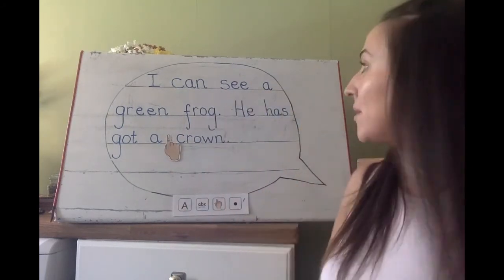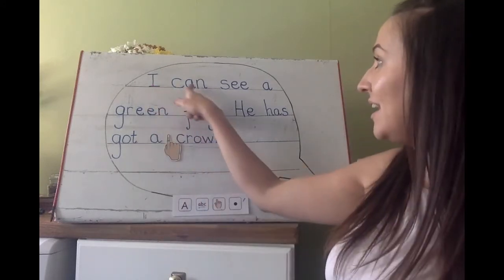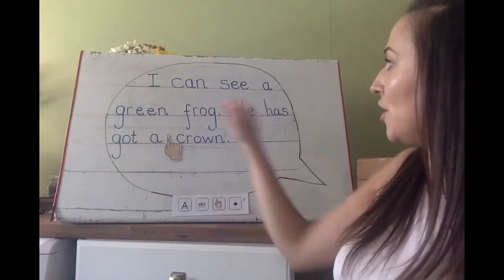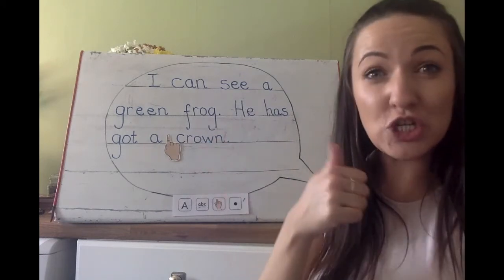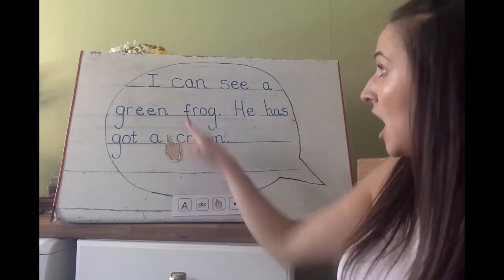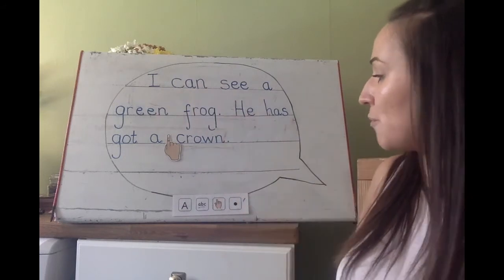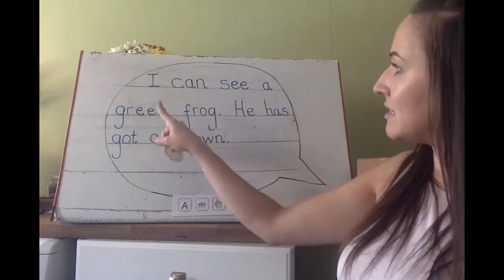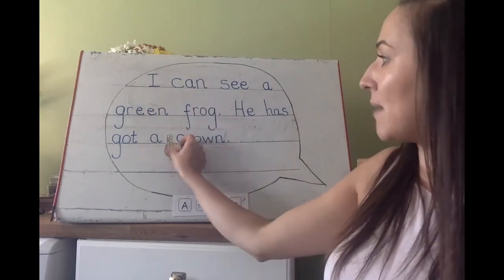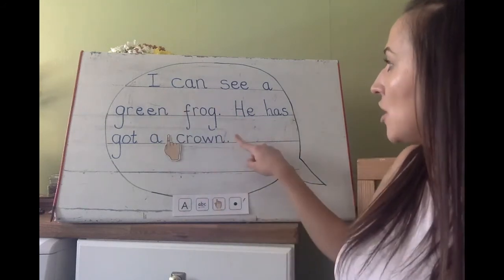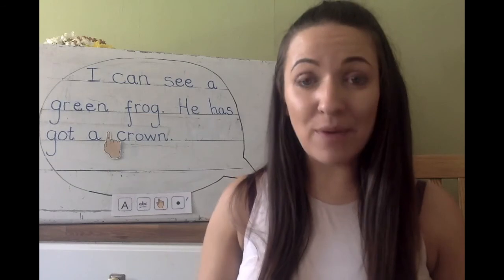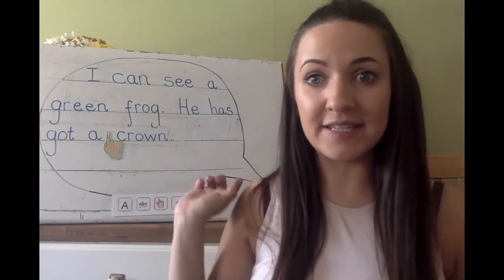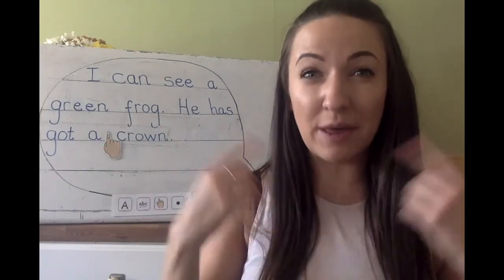Now let's check my sentences together. I can see a green frog. He has got a crown. I've written 2 super sentences. I've got capitals for both my sentences, letters on the line, finger spaces, and full stops. Today we have been writing simple sentences to fill out a speech bubble so that we could see what Ella